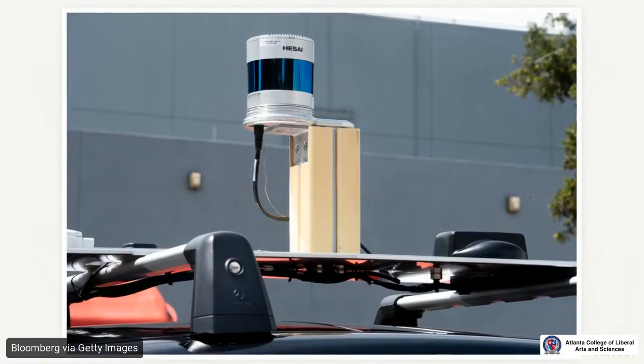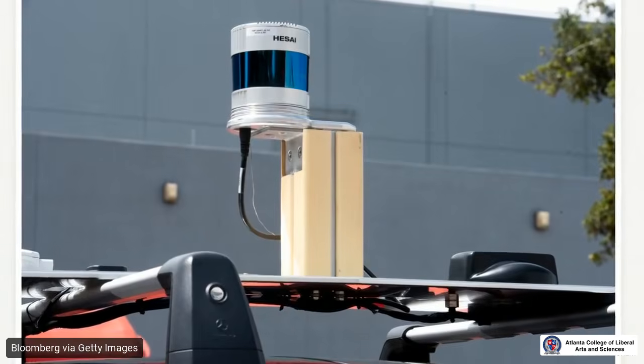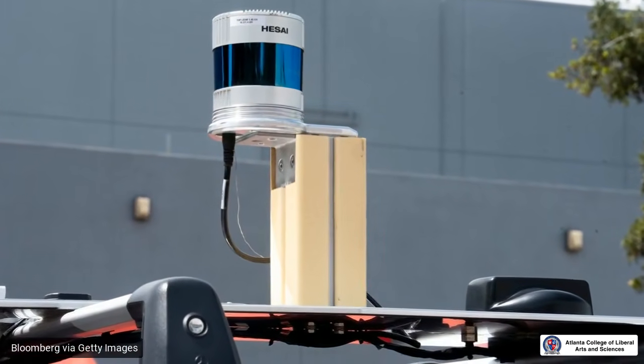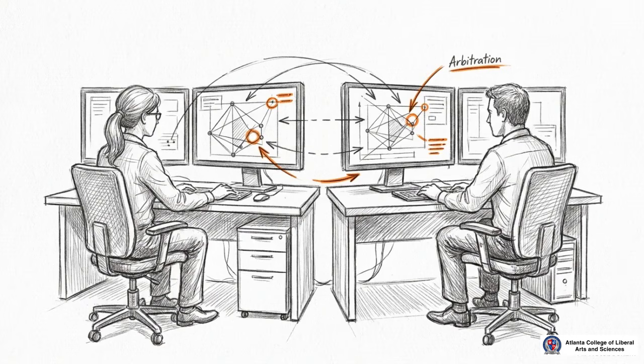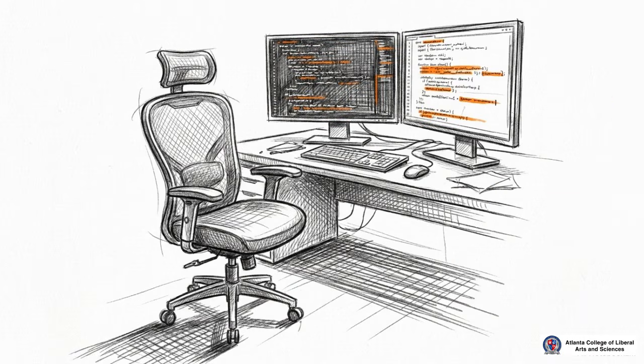For spatial perception, autonomous vehicles use hardware like this LiDAR sensor to capture 3D point clouds, allowing the model to calculate depth and distance. This is a rigorous engineering workflow. Teams use double annotation and arbitration to ensure the data is accurate before it ever reaches the model. Without this human-defined structure, a self-driving car cannot reliably tell the difference between a dark shadow and a solid concrete barrier. There is a common concern that these algorithms are being built to replace human workers entirely.